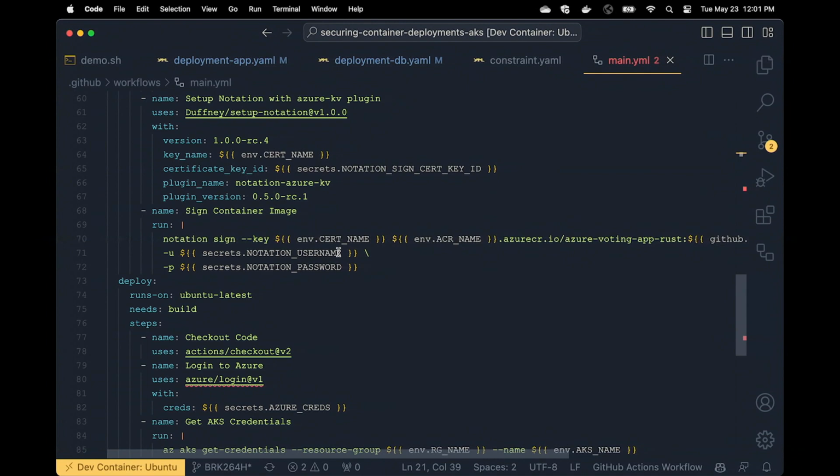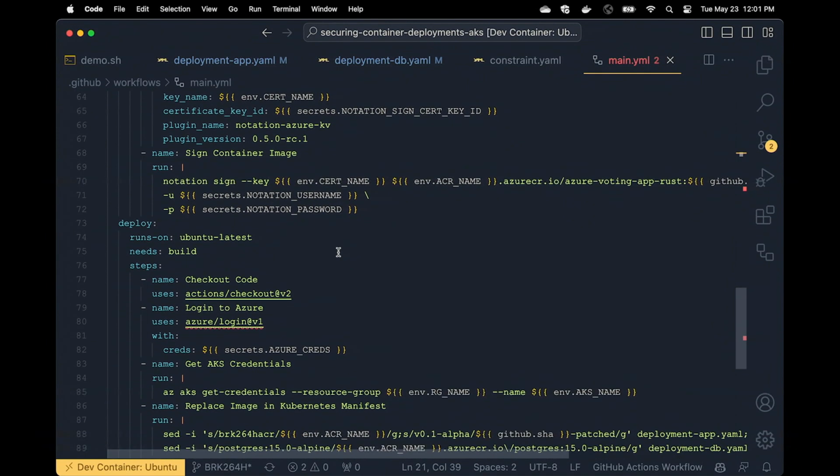And so that's what that action takes care of for you. And then I'm signing the image. And so I'm just using the run command to do notation sign. I'm passing in the environment variable for the cert, and then the image with the username and password. And so the notation username and password are the ACR token that I mentioned earlier. And those are both stored as a GitHub Actions secret.